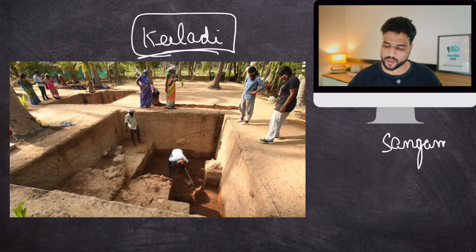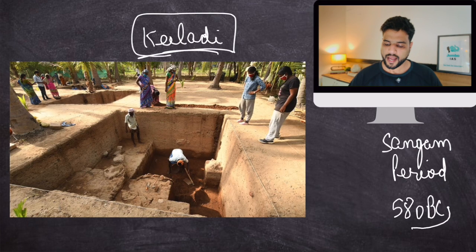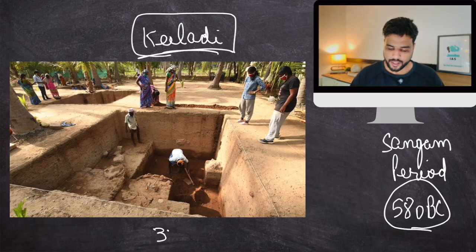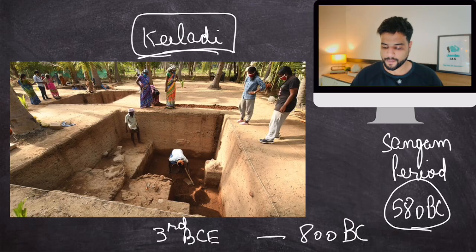But when carbon dating was done on the artifacts and various other things found on this site, it was found that this site is as old as 580 BC. Further research was done, and as per a particular archaeologist, the Sangam age is not 3rd century BC. Sangam age can be as old as 800 BC.